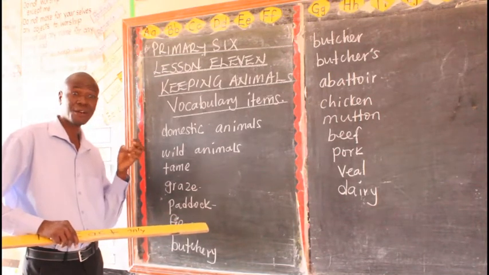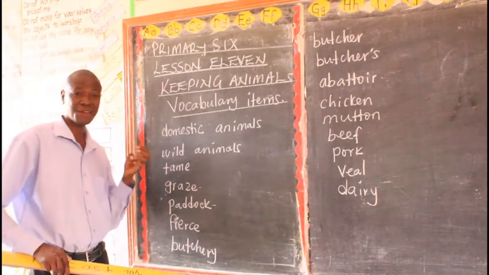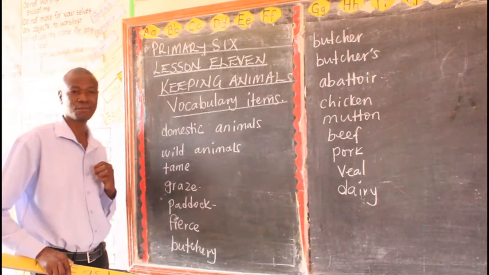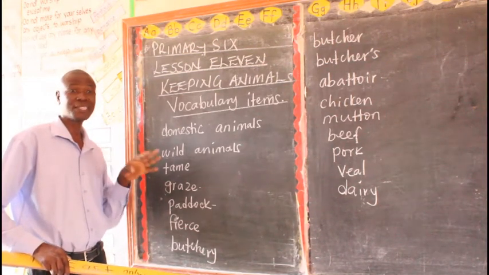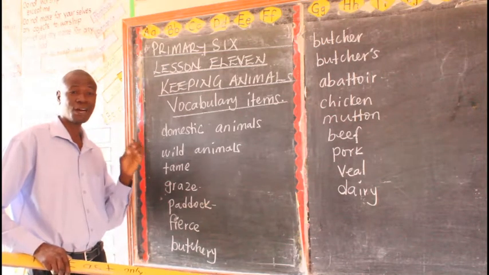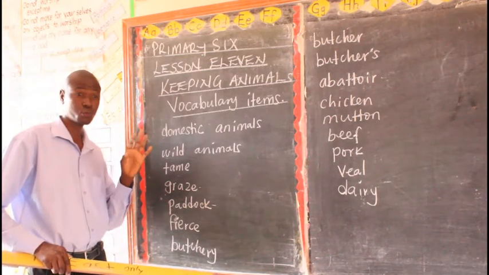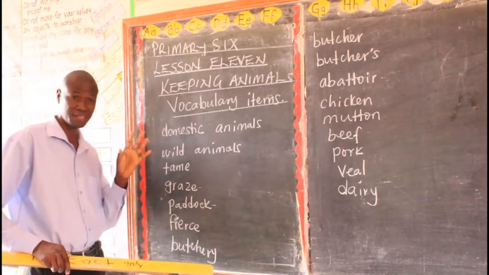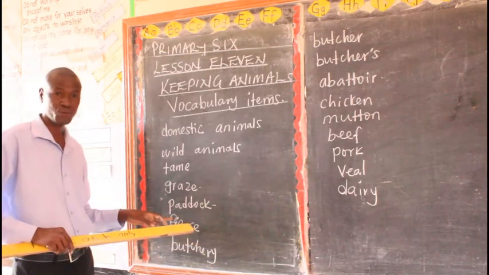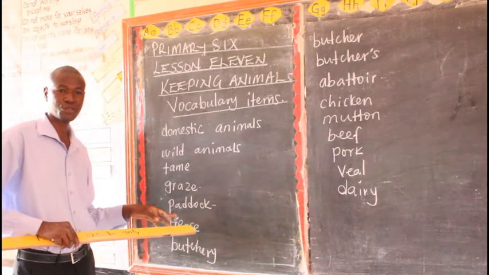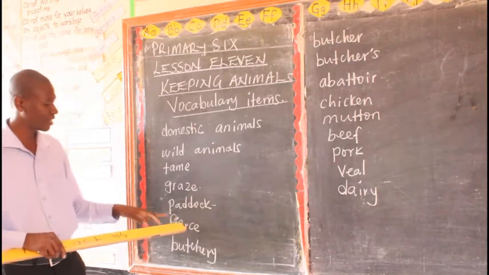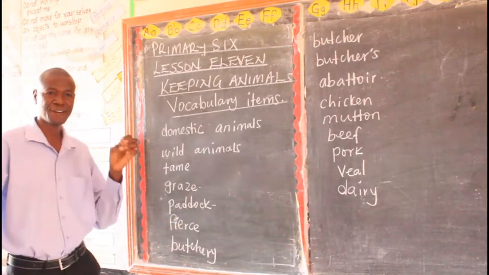We can talk of lions. I don't think a lion can be friendly to anyone. Even if you are its master, you have to take care or be careful with it. So we have some animals which are fierce, and then we have those which are friendly. Now the word fierce means something which is frightening.